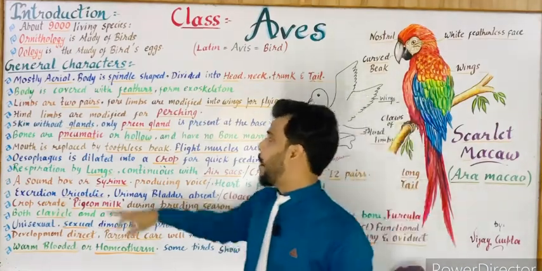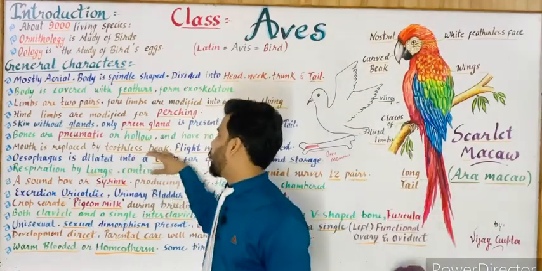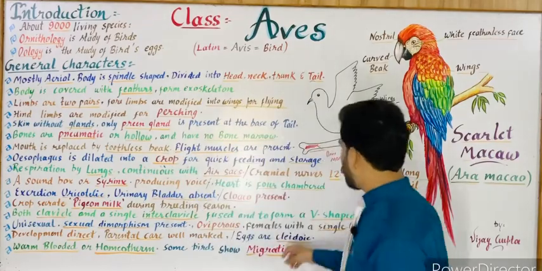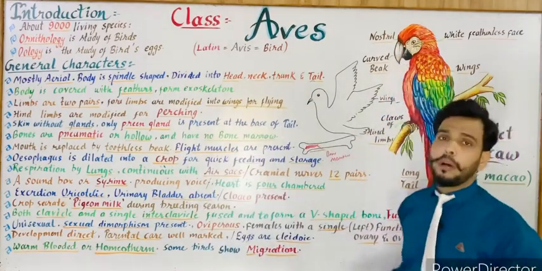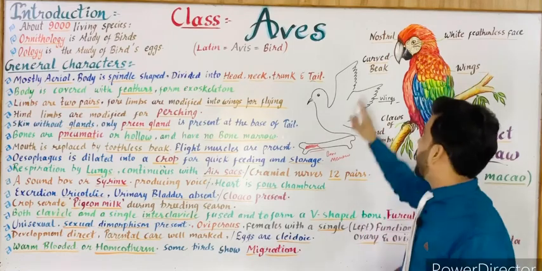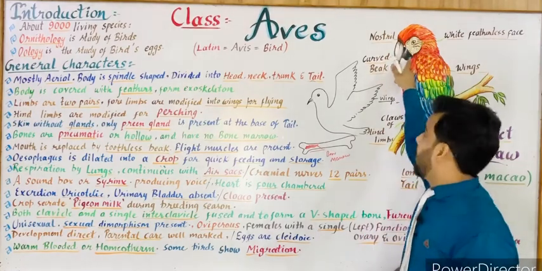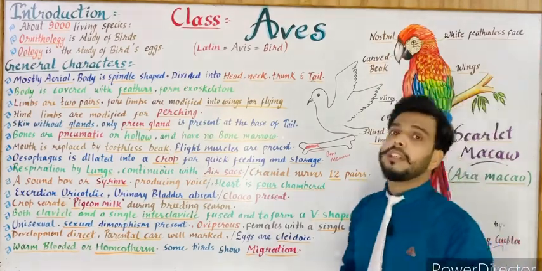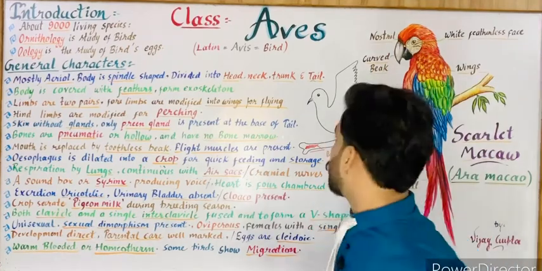Next is, mouth is replaced by a toothless beak. As you can see in the diagram, there is no mouth. Mouth is replaced by the beak. So this is the beak, and it is toothless, meaning teeth are absent in the beak.